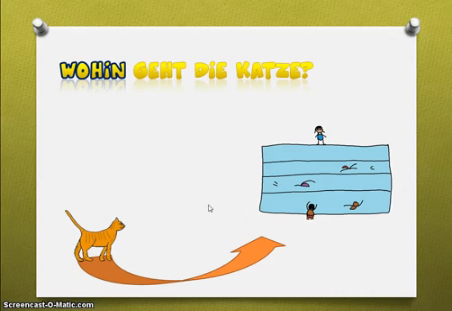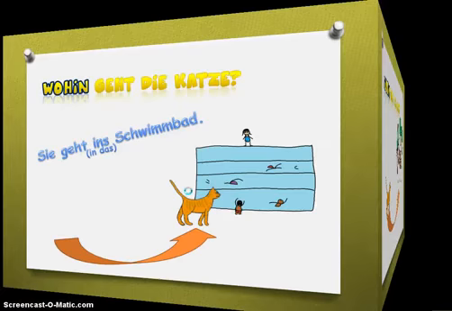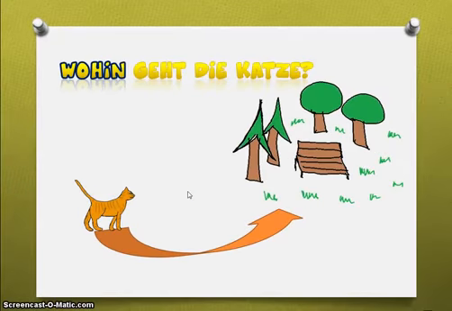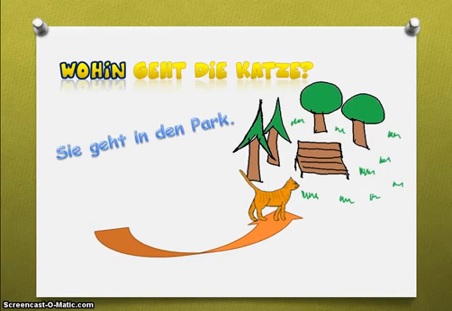Wohin geht die Katze? You probably already know that one. Ist das Schwimmbad? Sie geht ins Schwimmbad. Okay, so this is the same explanation as the last slide. Let's take a look at another one. Wohin geht die Katze? Alright, now she's going to the park. Sie geht in den Park.